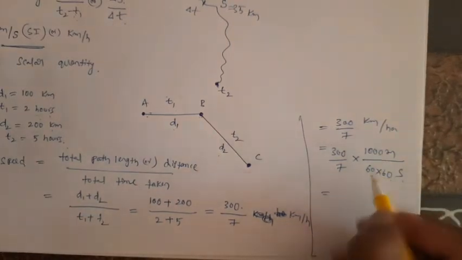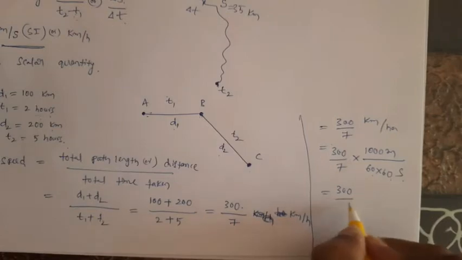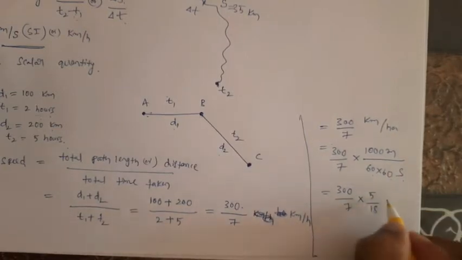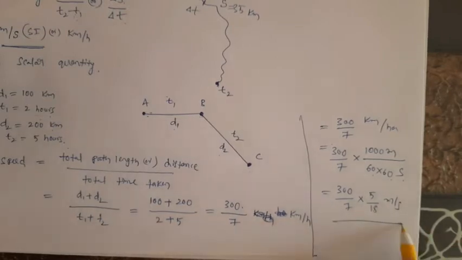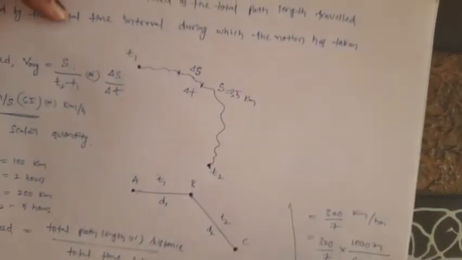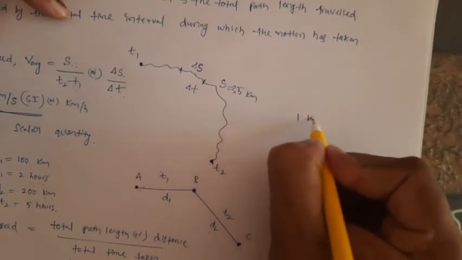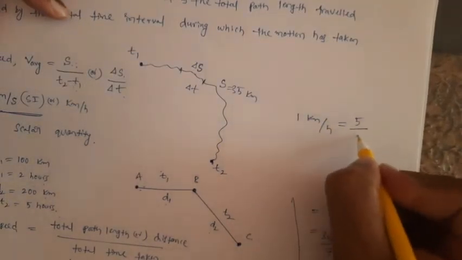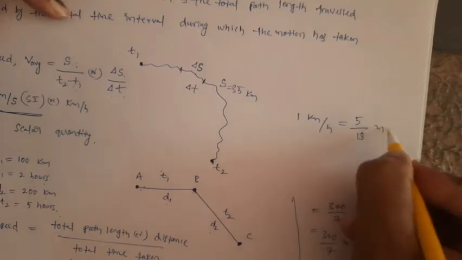If you simplify this, you will get 5 by 18 meter per second. If your value is in kilometer per hour, you can convert it into meter per second this way. Or simply remember one conversion: 1 kilometer per hour is equal to 5 by 18 meter per second.